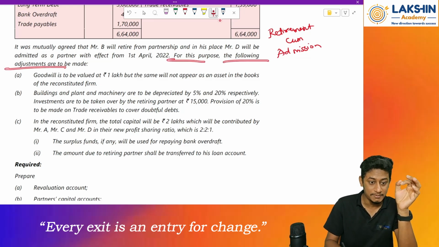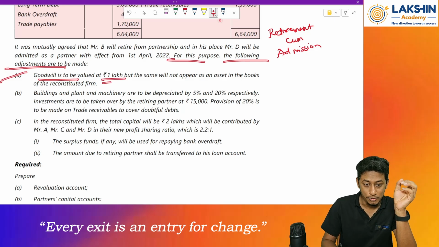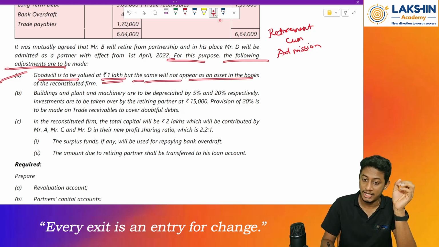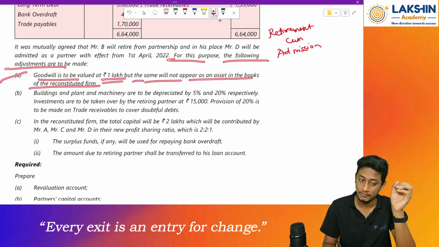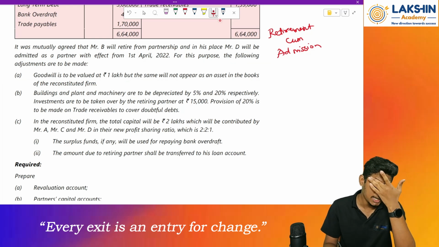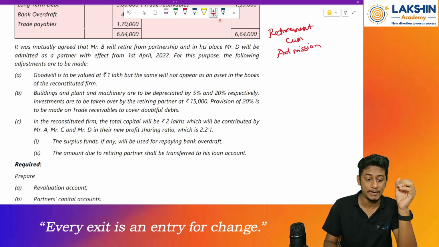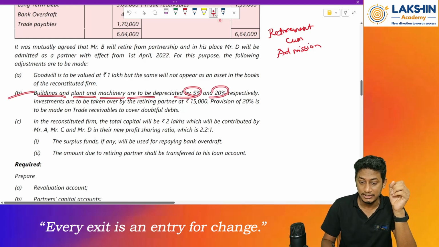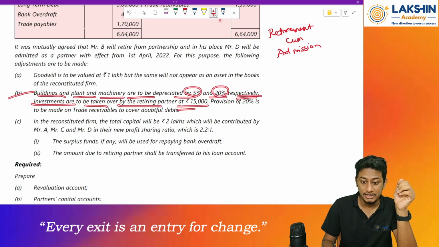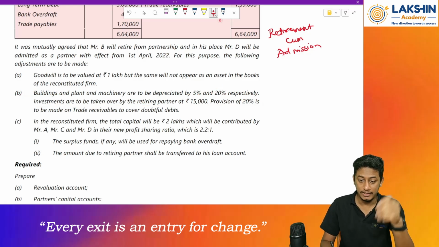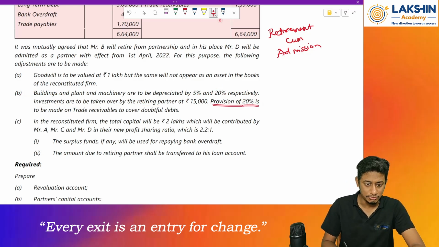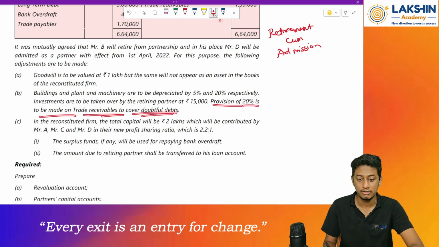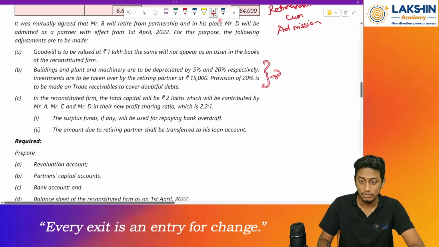For this purpose, the following adjustments are to be made. First one, goodwill is valued at rupees 1 lakh, but the same will not appear in the books of assets of the reconstituted firm. Clear? We know how to pass the entry. What is the entry? Gaining partner to sacrificing partner. Then building and plant and machinery are to be depreciated by 5% and 20% respectively. Clear? Investments are to be taken over by the retiring partner at rupees 15,000. Okay, fine. Provision of 20% is to be made on trade receivables to cover the doubtful debts. Fine. So all these entries will go to my revaluation account.